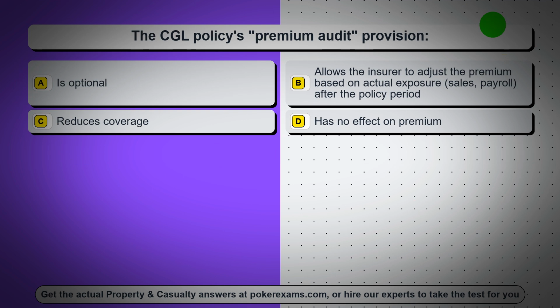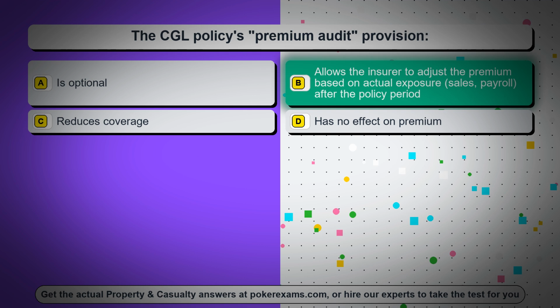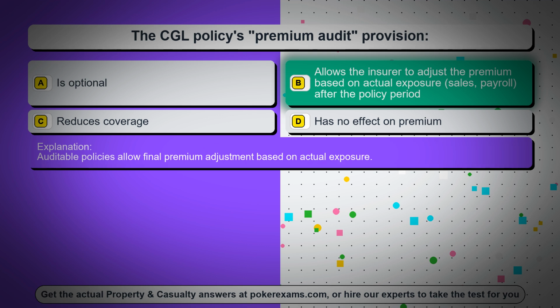Question 9. The CGL policy's premium audit provision, option A, is optional. Option B, allows the insurer to adjust the premium based on actual exposure, sales, payroll, after the policy period. Option C, reduces coverage. Option D, has no effect on premium. The correct answer is option B, allows the insurer to adjust the premium based on actual exposure, sales, payroll, after the policy period. Auditable policies allow final premium adjustment based on actual exposure.